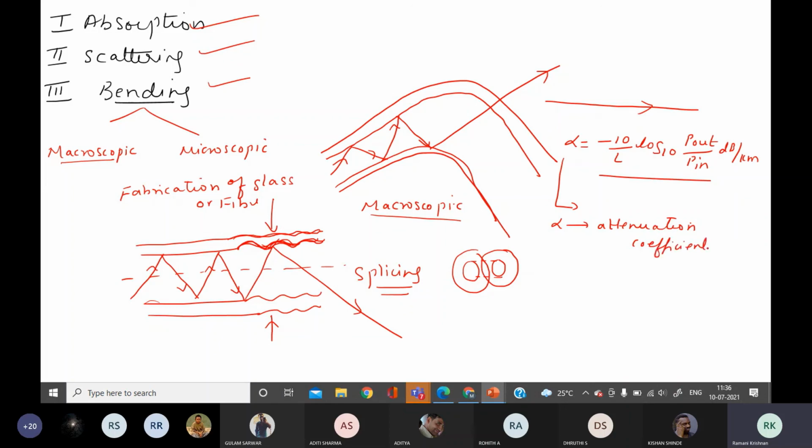L is the length of the optical fiber in kilometers. P output is the power which comes out of the optical fiber, and P input is the input power.